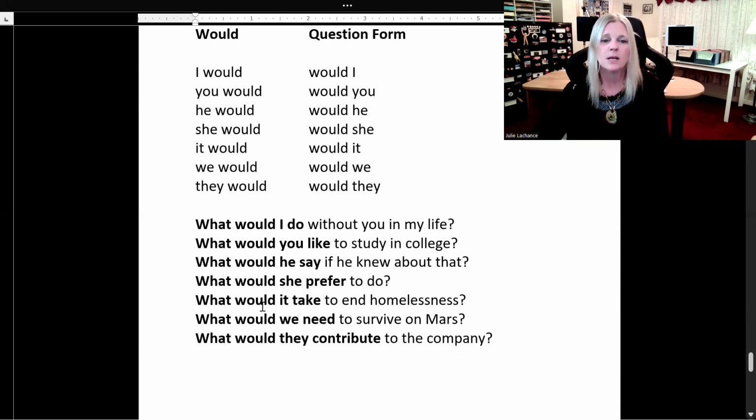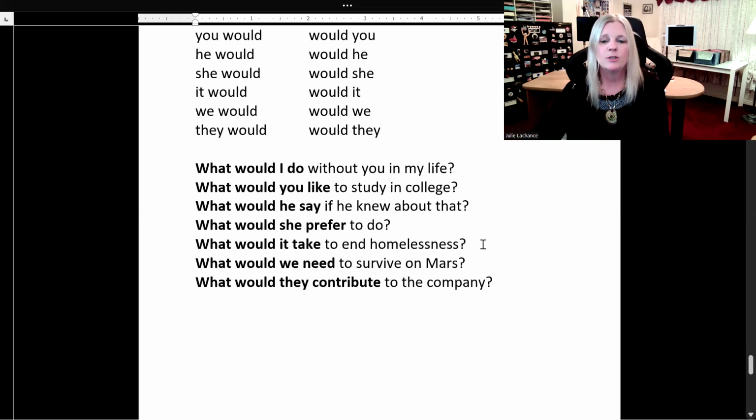Sample sentences. What would I do without you in my life? What would you like to study in college? What would he say if he knew about that? What would she prefer to do? What would it take to end homelessness? What would we need to survive on Mars? What would they contribute to the company?